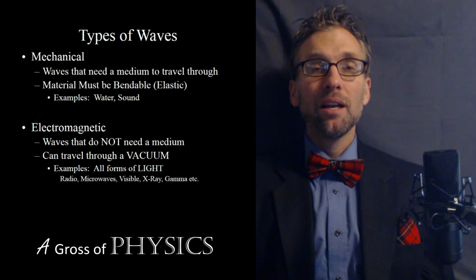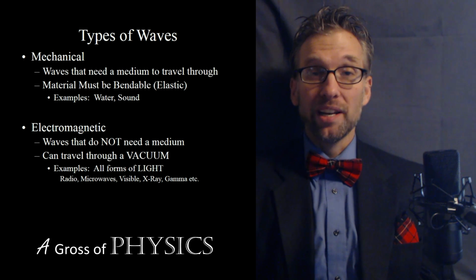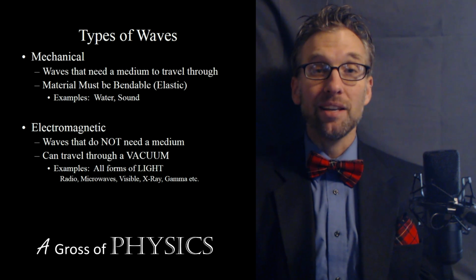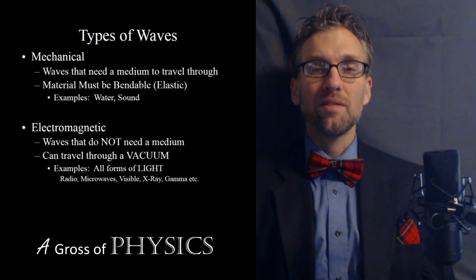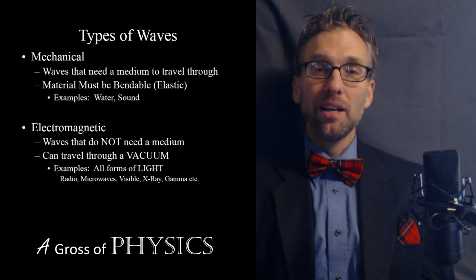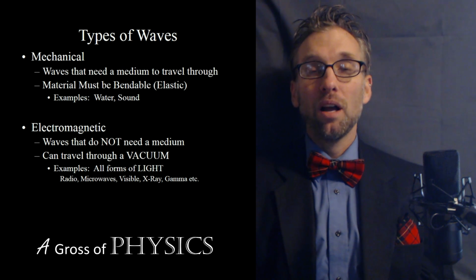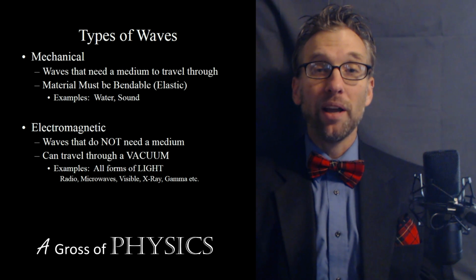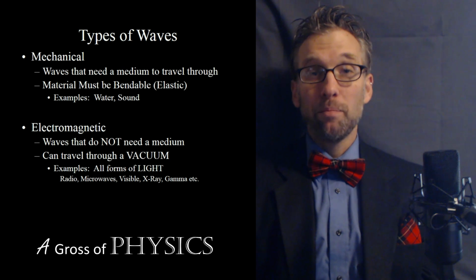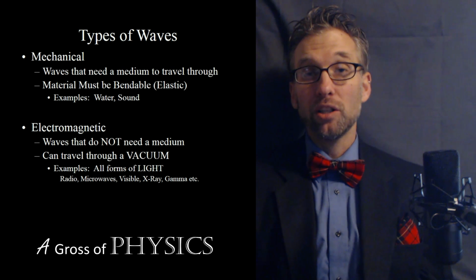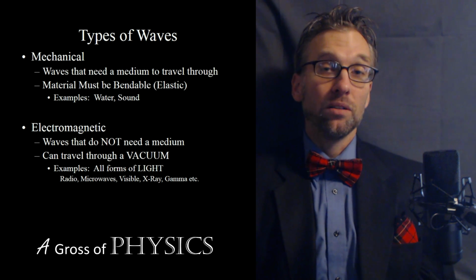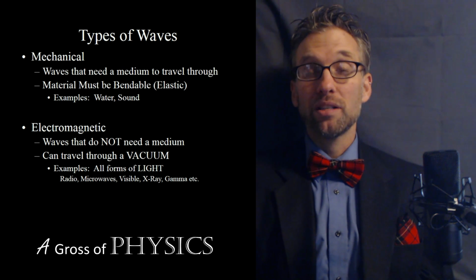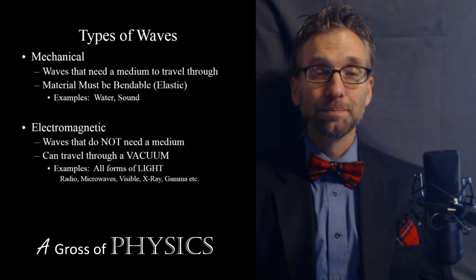The material that requires a mechanical wave has to be bendable in some way or flexible. So if you have air waves, we're sending sound, the flexible nature of the air particles will be what we have in that case. Now, you may think that a door or a piece of steel isn't very flexible. And what's happening is the particles in the door, if it's a piece of wood, are actually vibrating inside the door and sending the wave that way. When it gets to the other end, it will then push the air particles touching the door itself and then travel through the air till it reaches the next person or object that wants to hear that sound or is going to receive that sound.